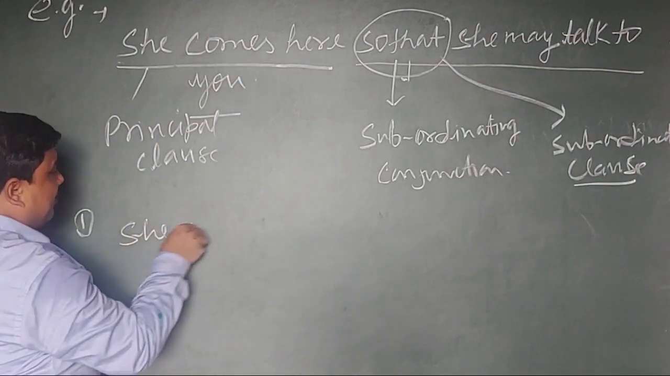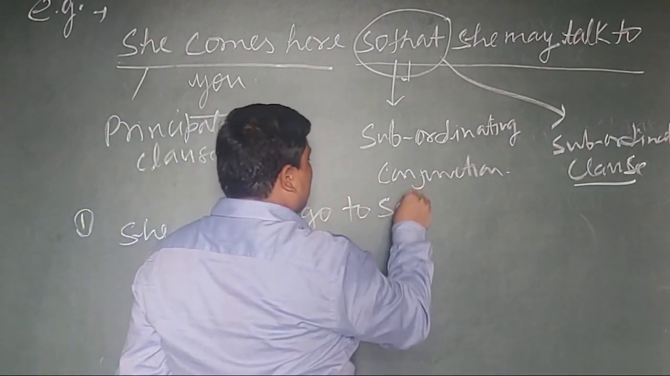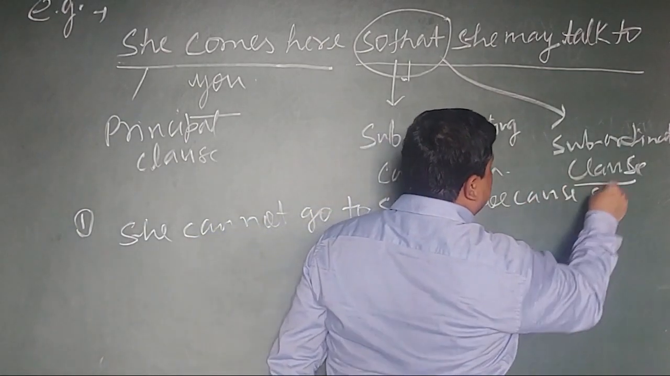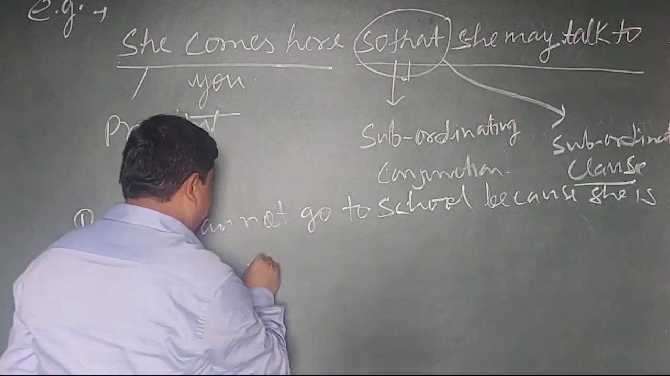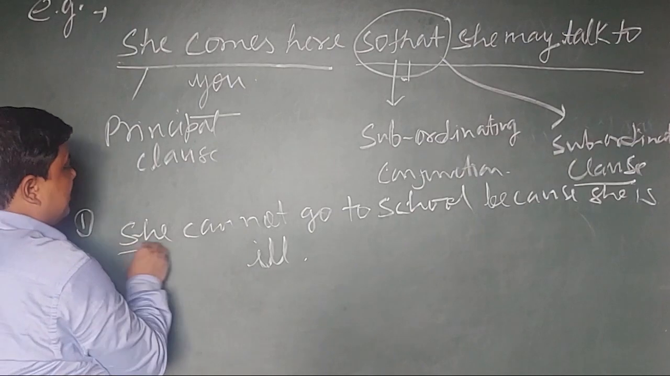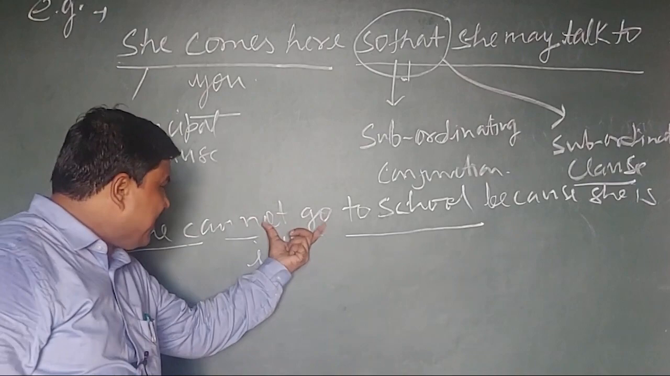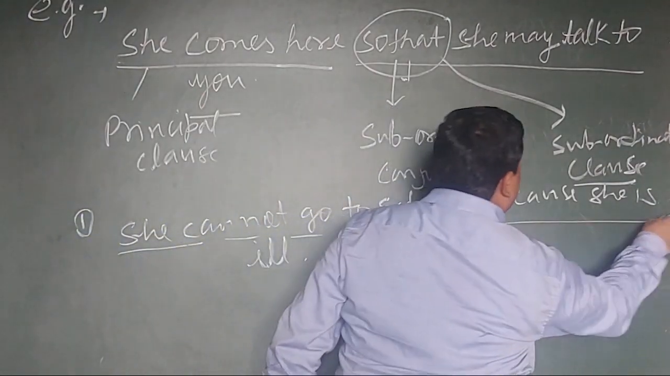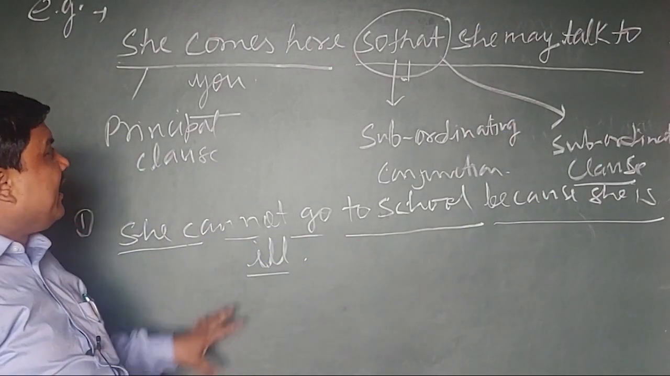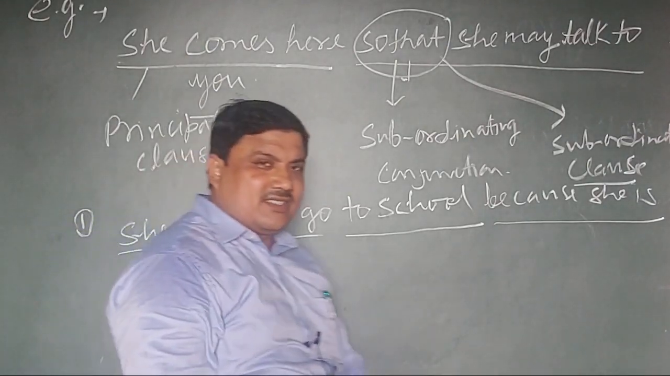She cannot go to school because she is ill. This sentence has been given. Here, "she cannot go to school" is the principal clause, and this part is the subordinate clause. It means from here to here, this is called a complex sentence.